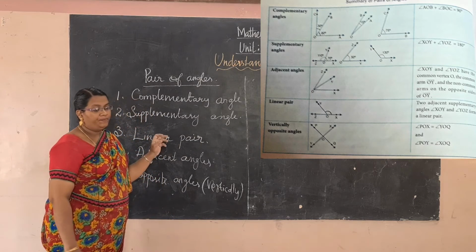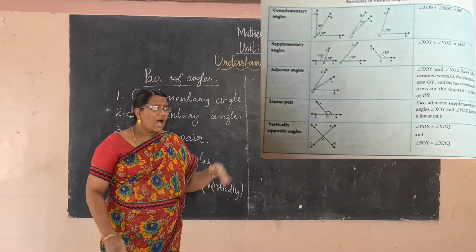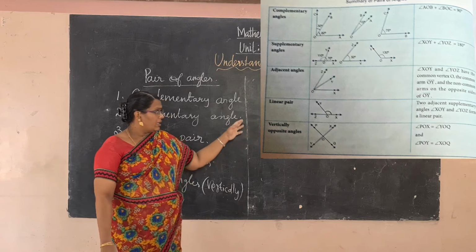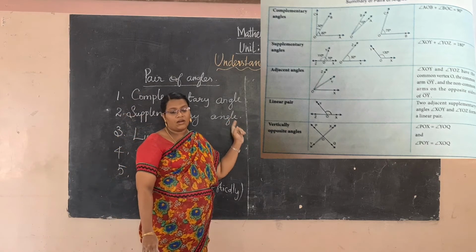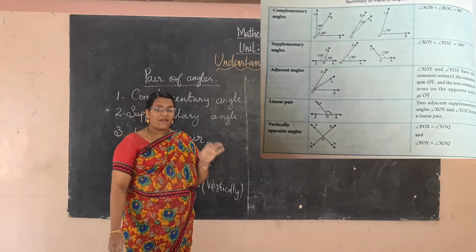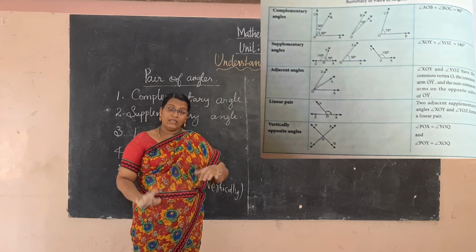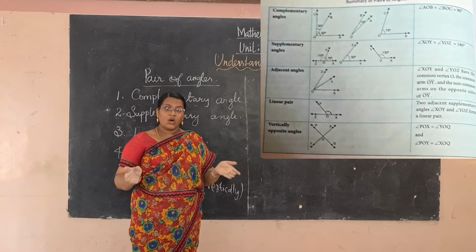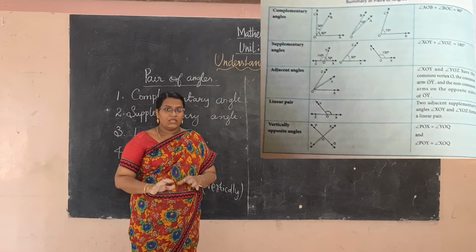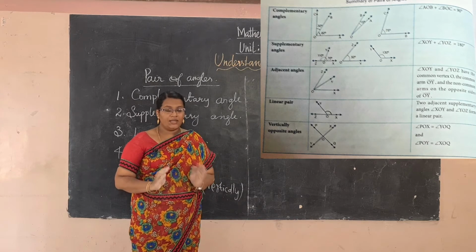And next one, adjacent angles. The third one is adjacent angle. Adjacent angle means it has a common vertex and a common arm. The other two arms are opposite to the common arm. That is called the adjacent angles.